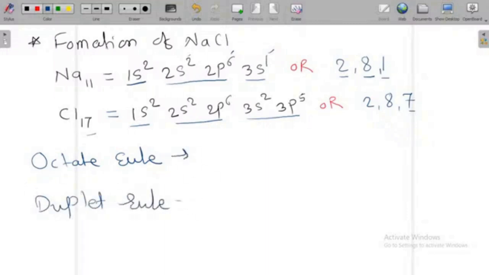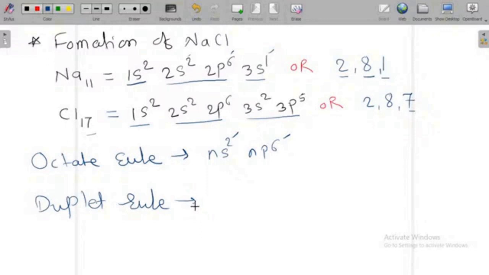So what is the octet rule? It is the tendency of an element to complete its octet. Suppose the last orbit is ns2 np6. In this orbit, there are 2 plus 6, 8 electrons. So this tendency to acquire 8 electrons in the last orbit is nothing but the octet rule.